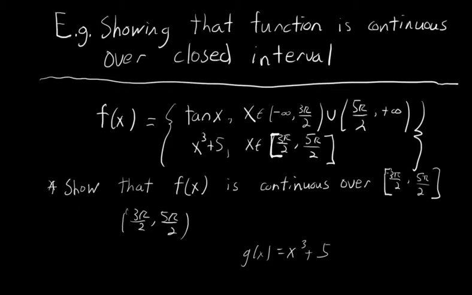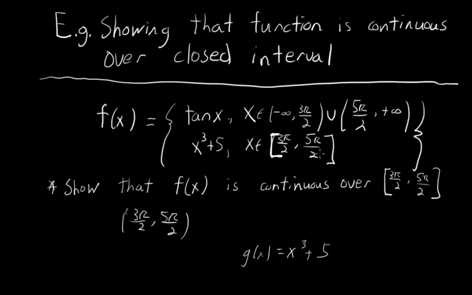Well, the issue here is that right at 3 pi over 2, the function is defined as x cubed plus 5, but at all points immediately to the left of 3 pi over 2, this function is defined as tangent of x, and tangent experiences a vertical asymptote at x equals 3 pi over 2, and really every odd integer multiple of pi over 2.